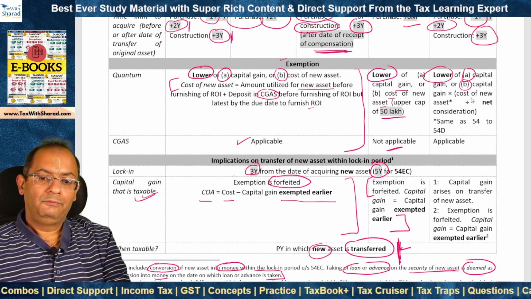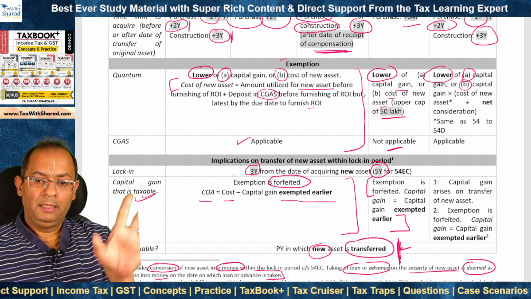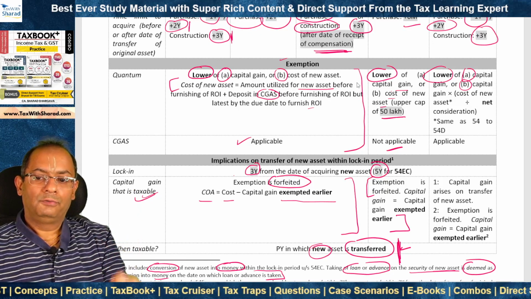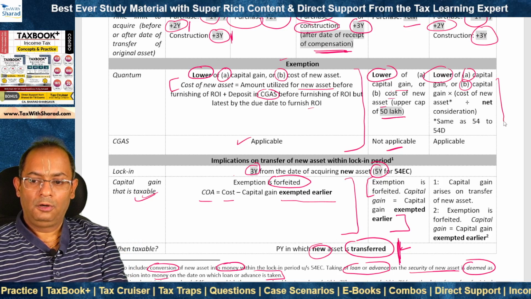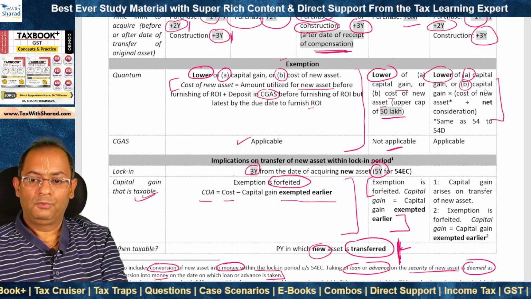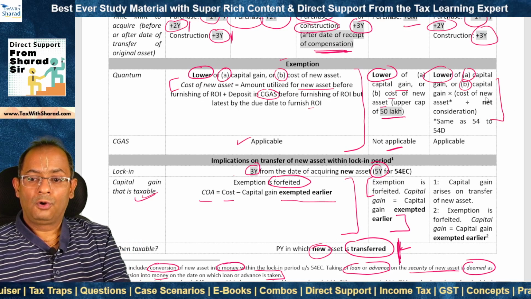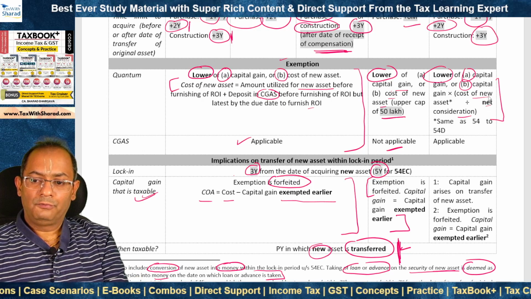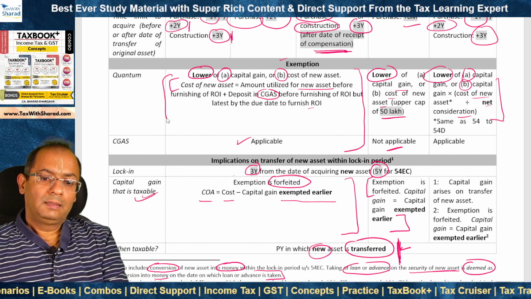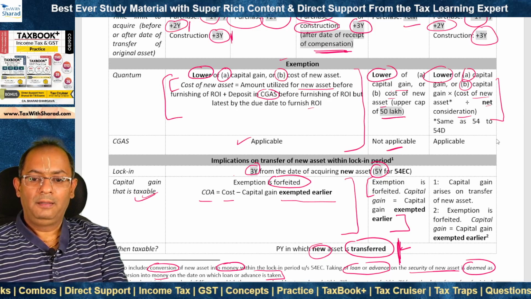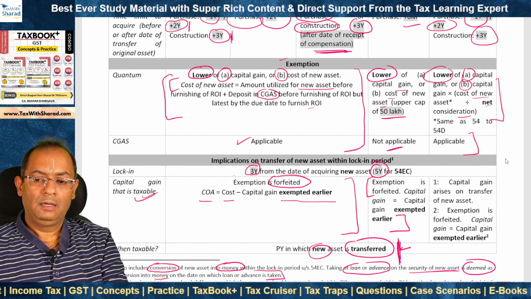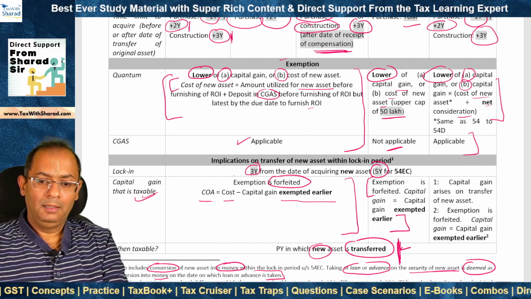This is different from 54, 54B and 54D that we saw, right? So exemption is not to the extent of cost of new asset, but exemption is to the extent of proportionate capital gain, which is what? Capital gain into cost of new asset divided by the net consideration. Now, what is the cost of new asset? It is similar to what we determine for 54, 54B and 54D. Therefore, capital gain account scheme is applicable.